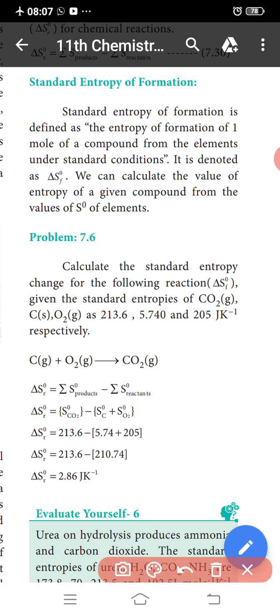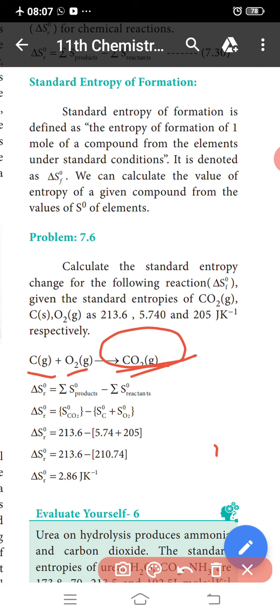Given the standard entropies of CO2 gas, carbon and oxygen gas, the values are 213.6, 5.74 and 205 joule per Kelvin respectively. Carbon reacts with oxygen to give carbon dioxide.